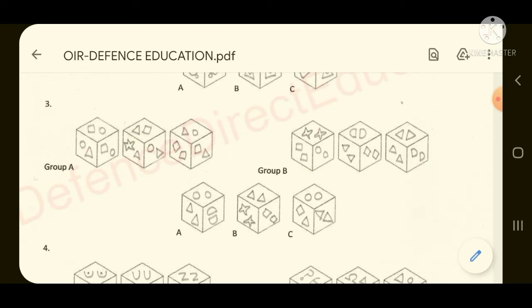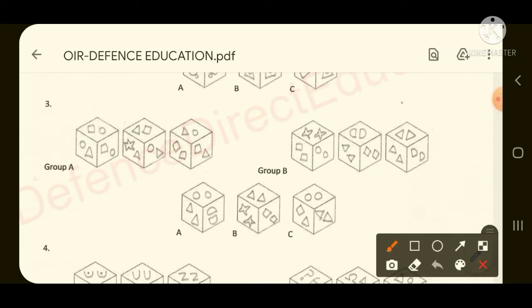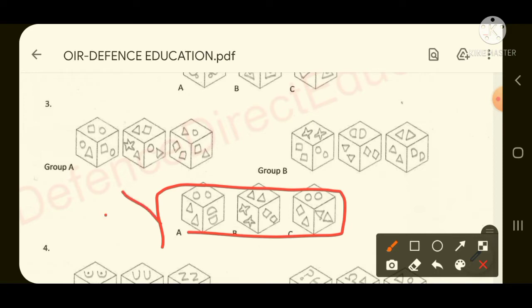So you have to find an option in such a way that it has to match with group A. Then what does group A say? Group A says that both the figures have to be different. So if you look at the first option, option A, both the figures, here both circles are there, here again both triangles are there, here again both inverted D are there. So this will not come.